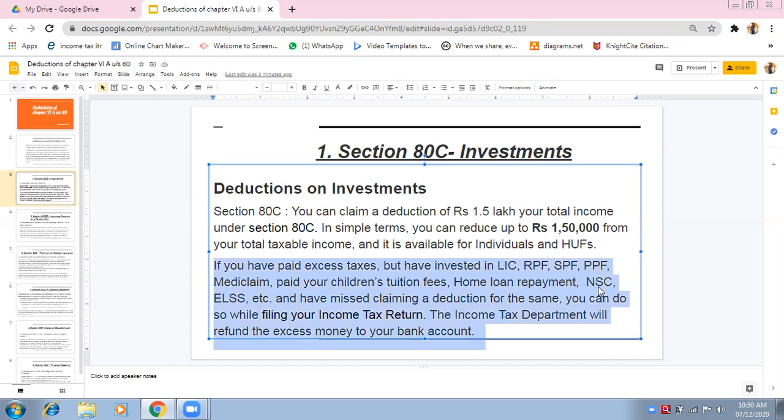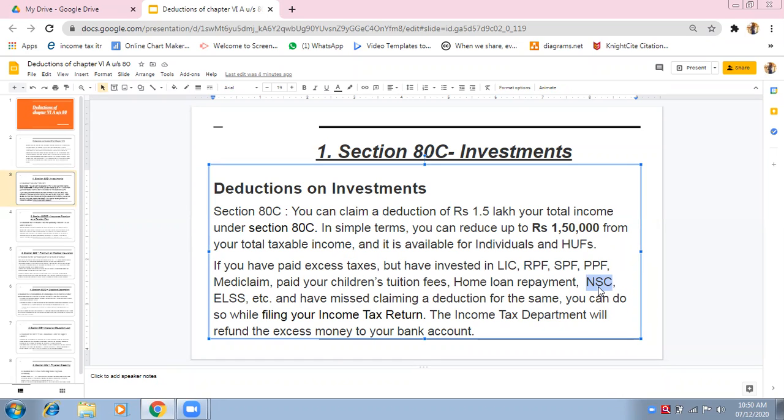NSC. What is NSC? National Savings Certificates. We had done it in other sources also. If you invest in NSC, you get interest. See, interest is fully taxable under income from other sources. We have done interest on NSC, 8th issue, 9th issue, 7th issue, and those are taxable. Interest on NSC is taxable under income from other sources.